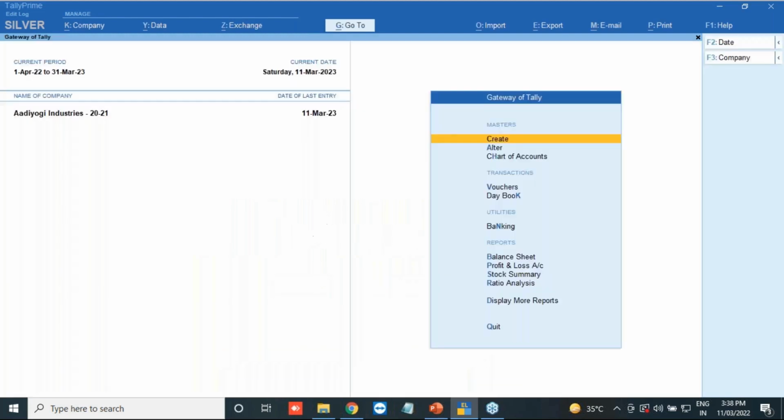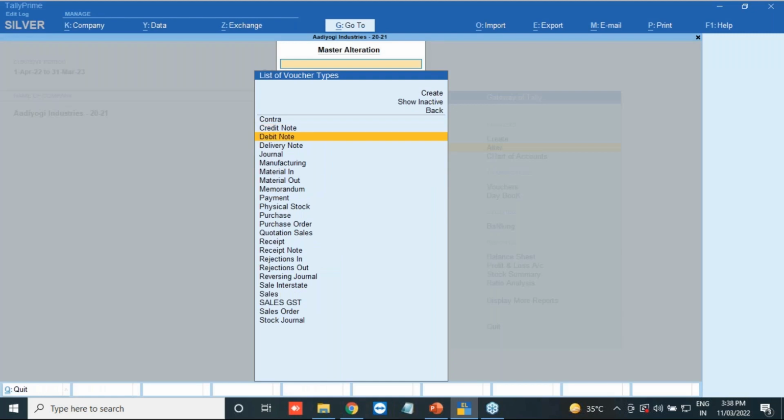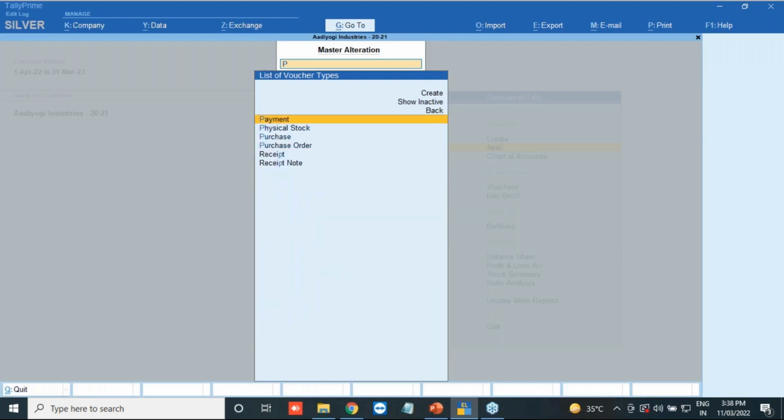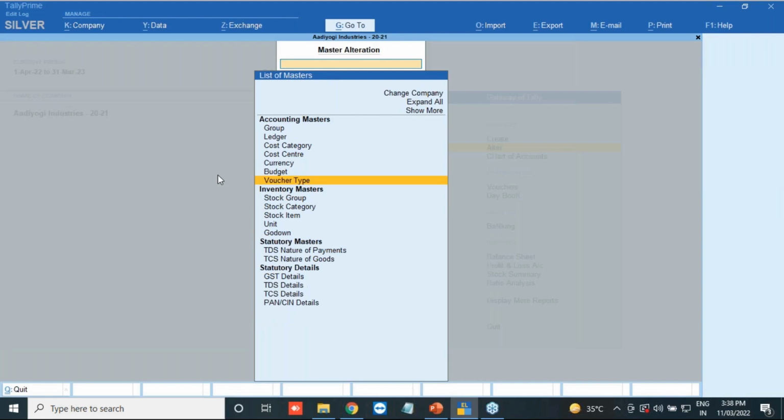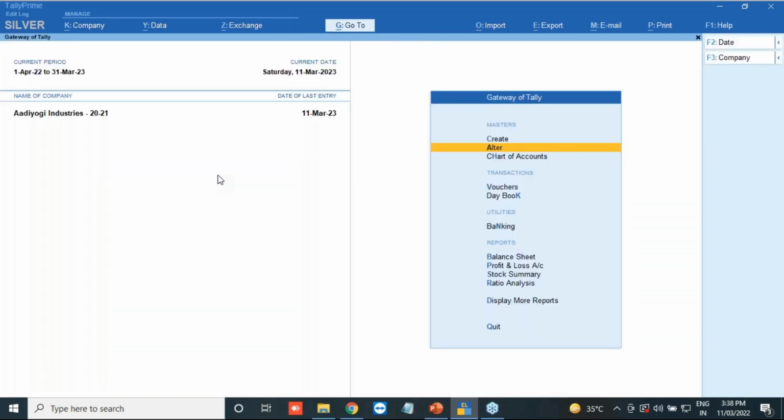And once you migrate, you can say I have migrated this, and now I will show you in the alter voucher type. Say I'll go to the payment. Now you can see my numbering. Previously it was automatic, but now it is automatic with manual override. So it's important. That is the first thing that will happen once we migrate into TallyPrime Edit Log.